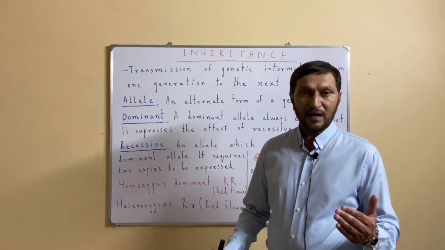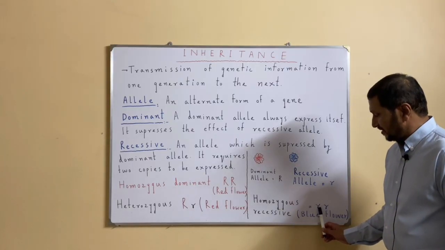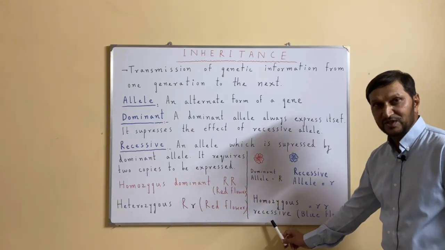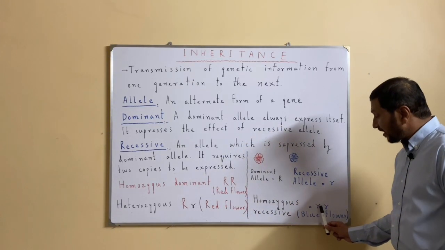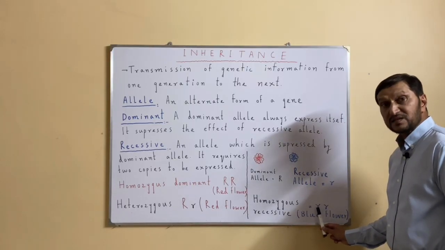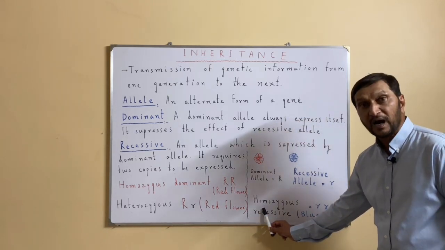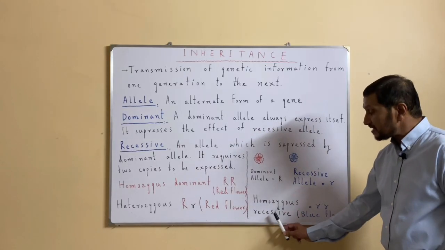While on the other hand, if both the alleles of the same gene are recessive, they will be represented as small r, and that individual will be called homozygous recessive.